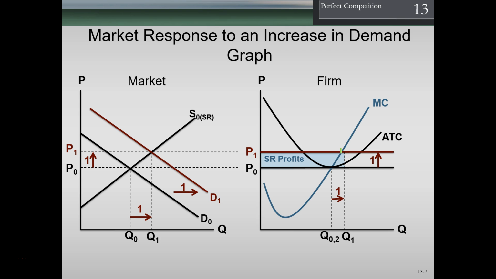And what's going to happen if we are at that short-run profit, we see that firms are making an economic profit. That will increase the supply, meaning the firms will produce more and more firms will want to produce. Other firms will probably want to see that market and say, hey, they're making money, and might enter the market. We can see that we have the supply then shifting out. And what will that do? Well, that brings us back down to this equilibrium point here.